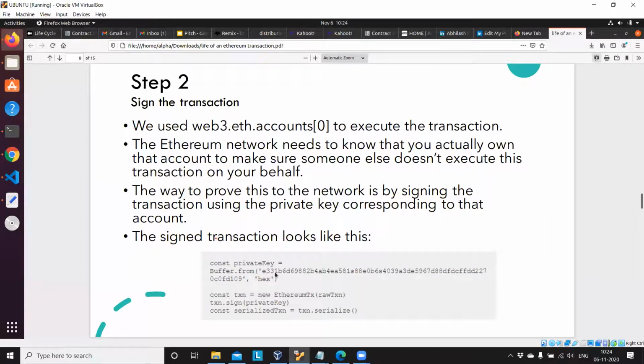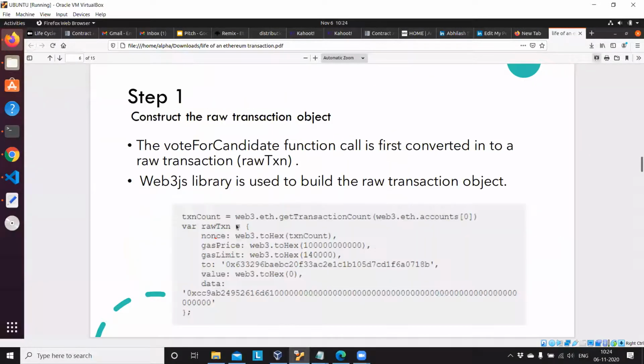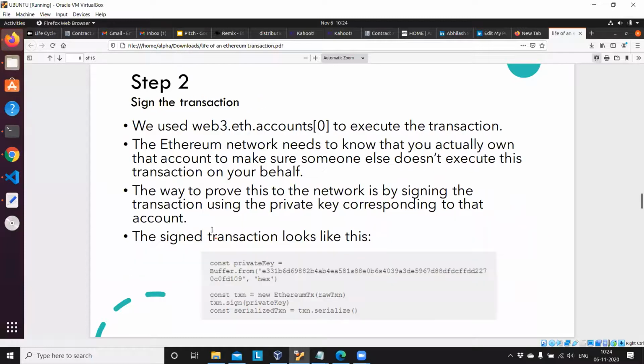We already have the raw transaction from here: the variable rawTx is equal to nonce and so on. We pass this raw transaction to the Ethereum transaction to sign with our private key. Then const serializedTx equals tx.serialize, so the entire raw transaction will be serialized to propagate in the network.